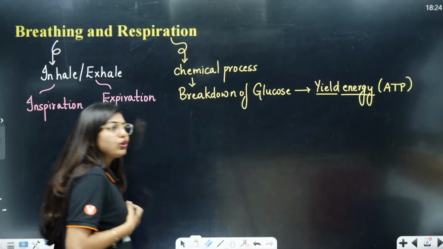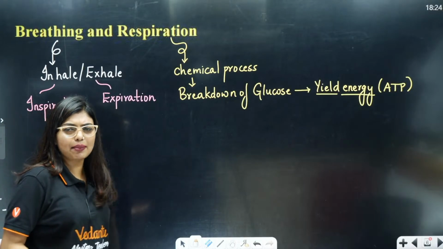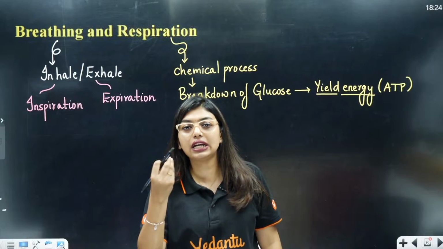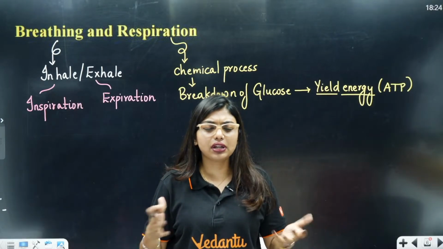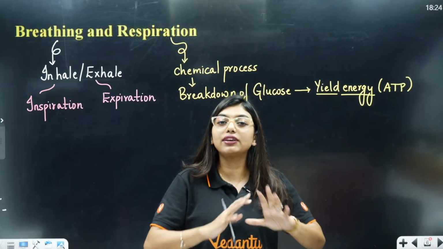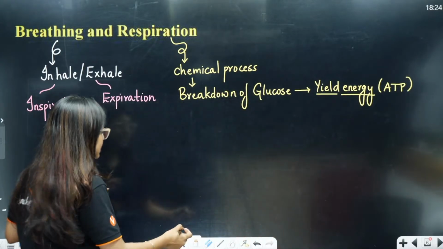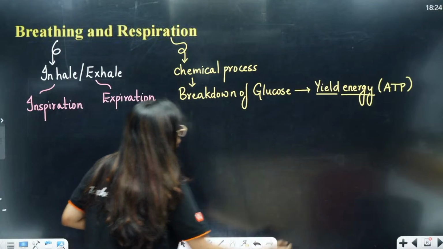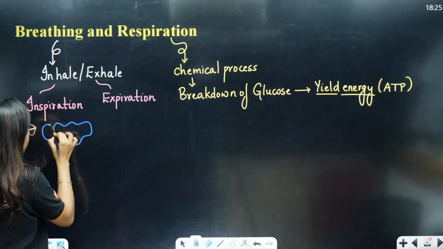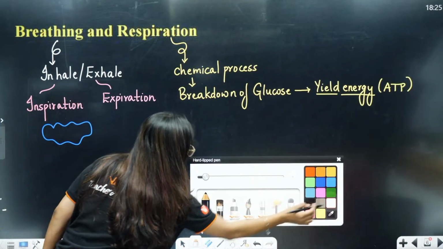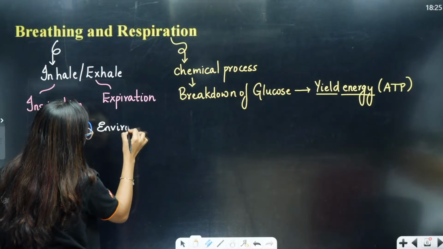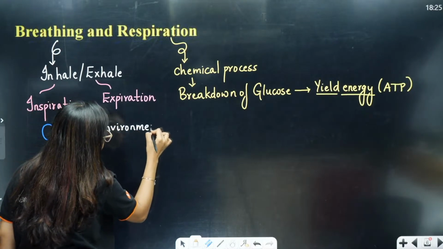Now, when you want to take in air, what exactly happens? So, students, in your breathing and exchange chapter, you learn about trachea, larynx, pharynx, all that you will learn. You will learn about bronchi, bronchioles, alveoli. So, now I am going to give you a gist of it. Now, breathing, what happens exactly? Let's say this is your atmosphere, okay? From the environment, from your outside, the air has to come inside your body, yes